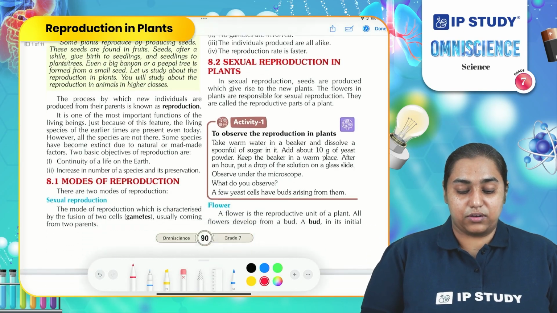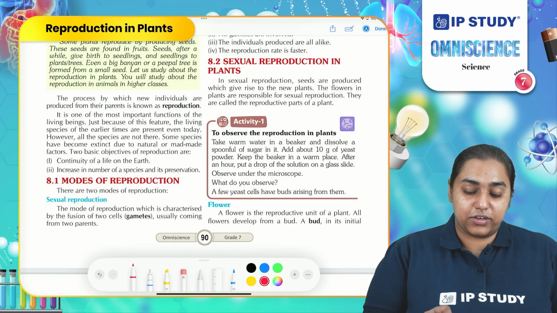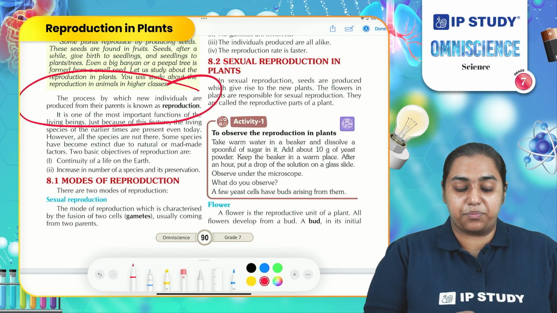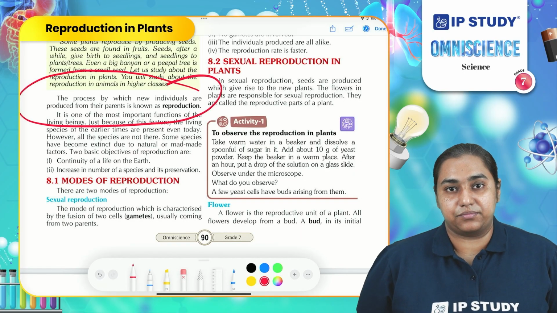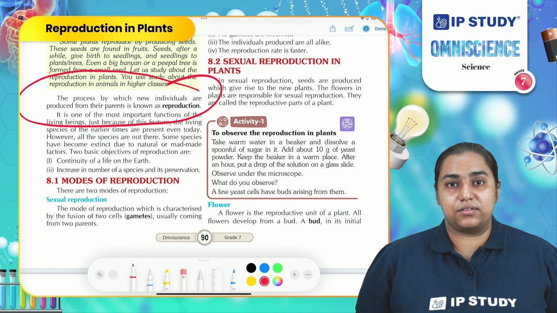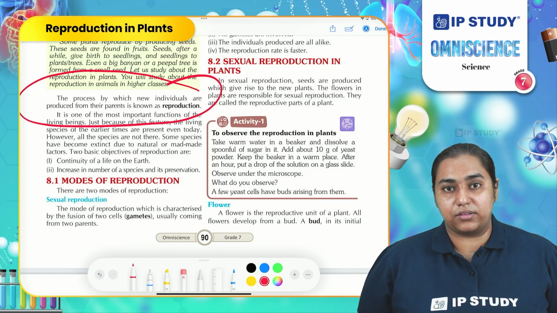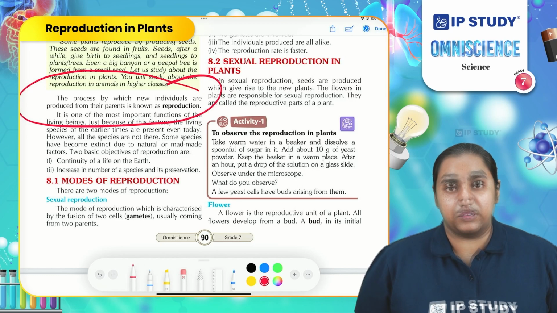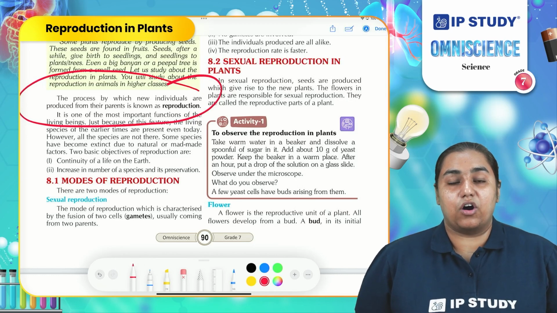So, what is reproduction? Reproduction is the process by which individuals are produced from their parents. We all have parents. Our parents give birth to us. Similarly, plants also give birth. Plants produce seeds or they divide among themselves to produce a new individual.